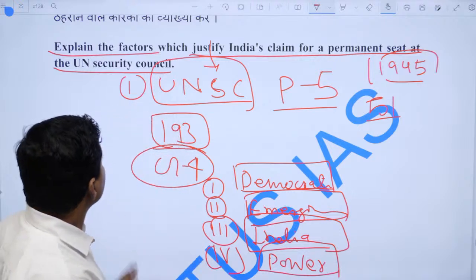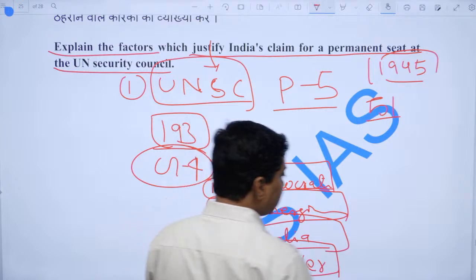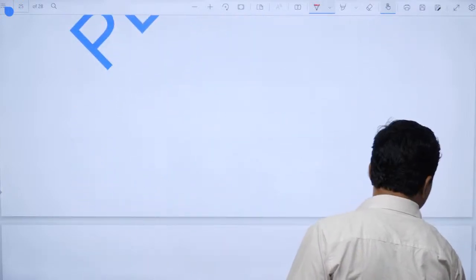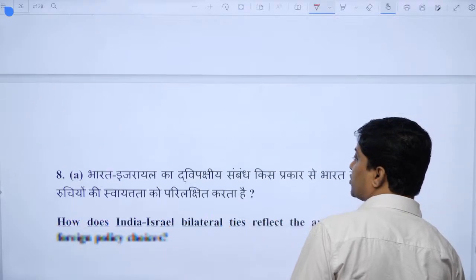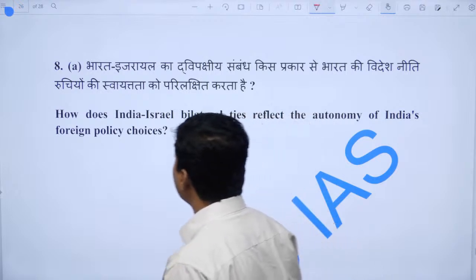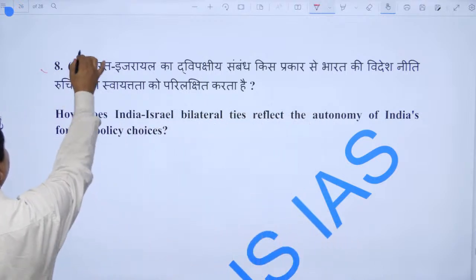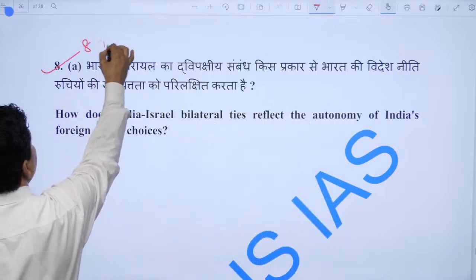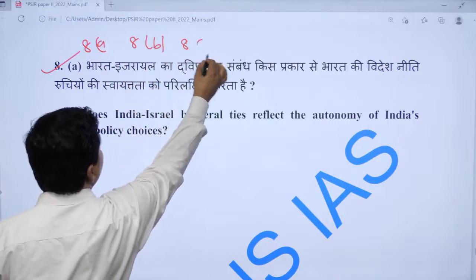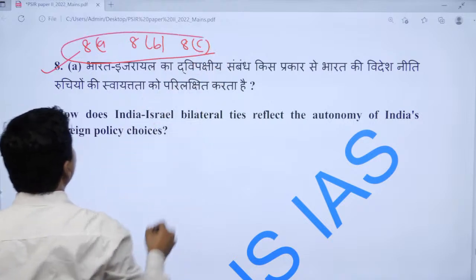Fine, so you have to wrap up like this. Now let me talk about the next question. I think this is the last question. It has 3 parts, question number 8. So I will talk about 8A, 8B, 8C, three more questions.